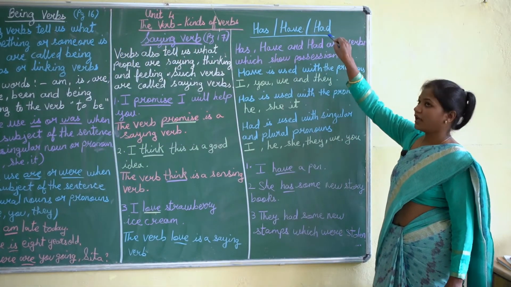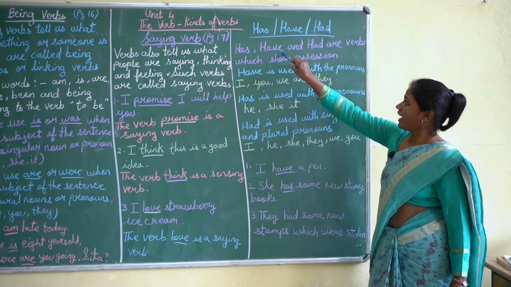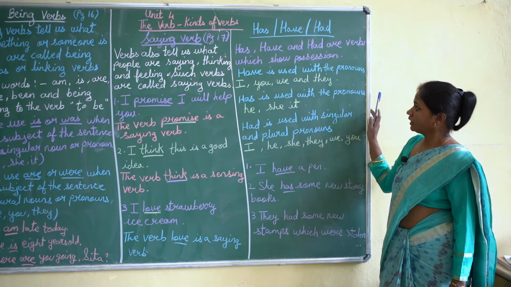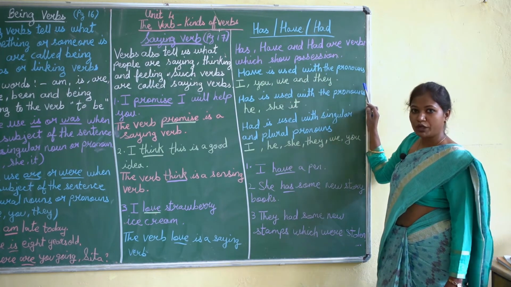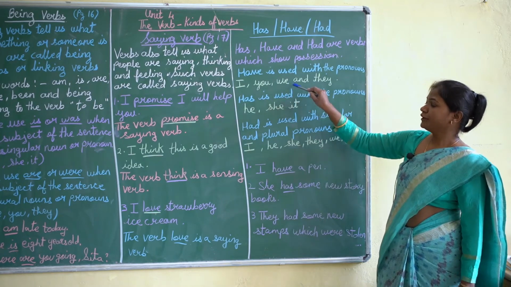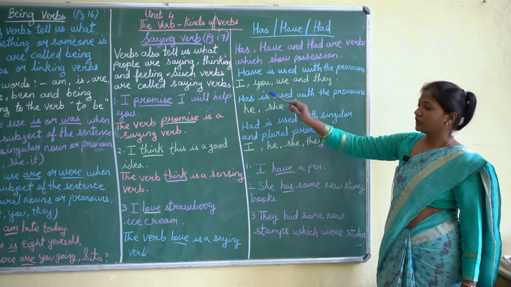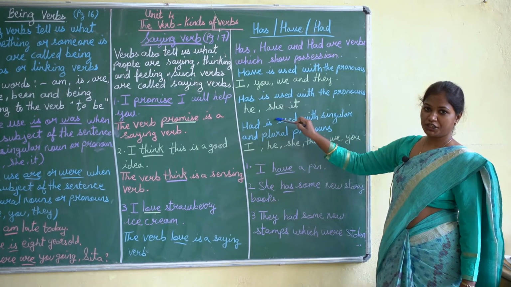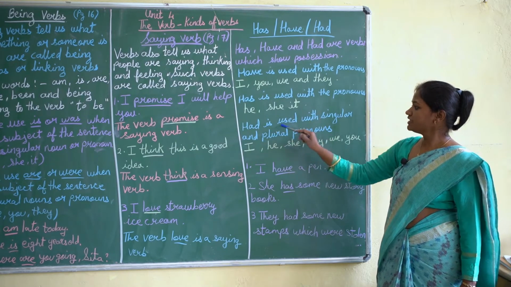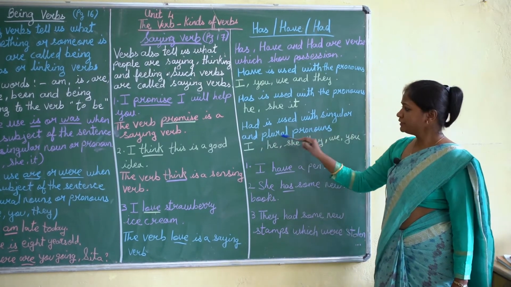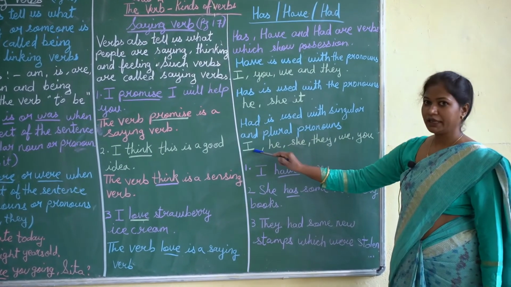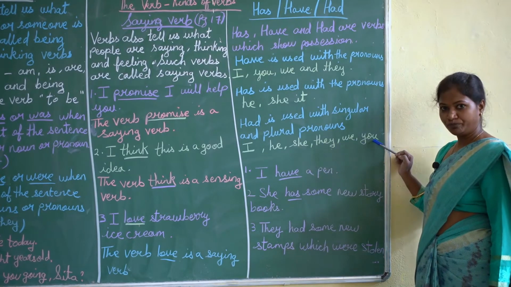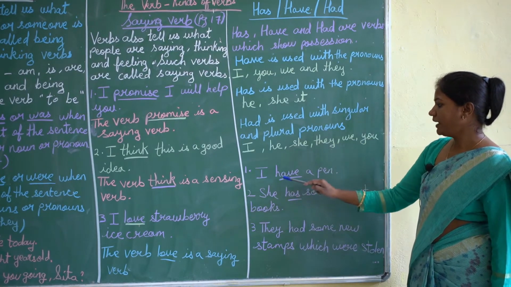Has, have, had. Now has, have and had are verbs which show possession. Have is used with the pronouns I, you, we and they. Has is used with the pronouns he, she, it. Had is used with singular and plural pronouns like I, he, she, they, we and you. Now see the example. I have a pen.